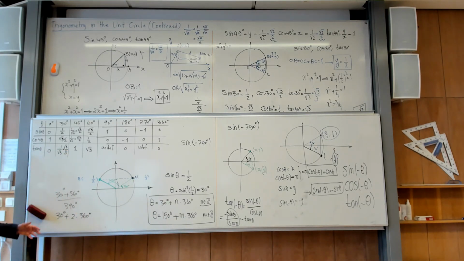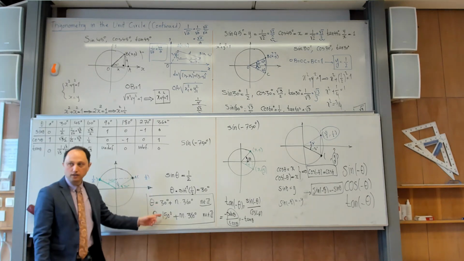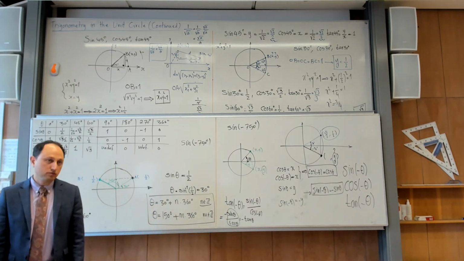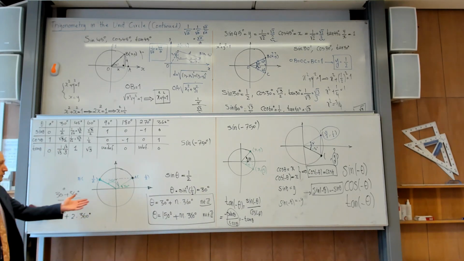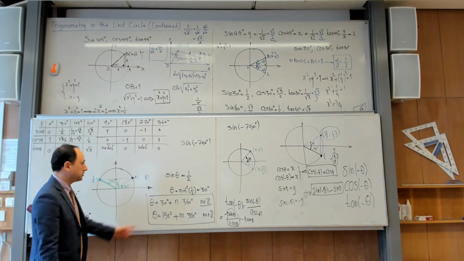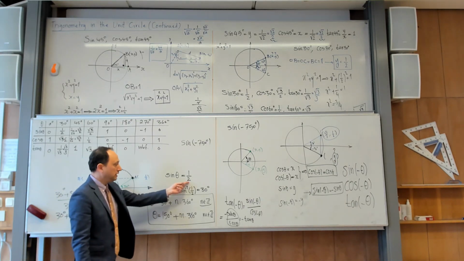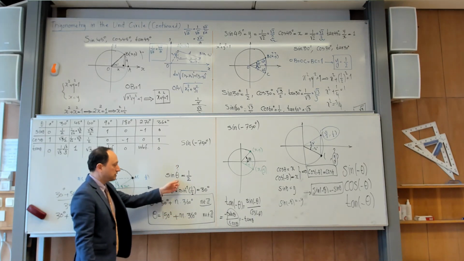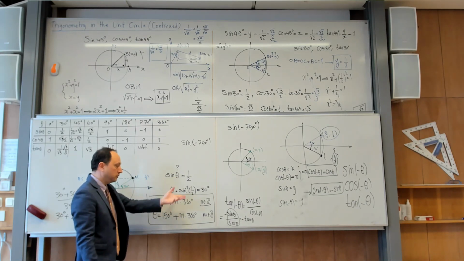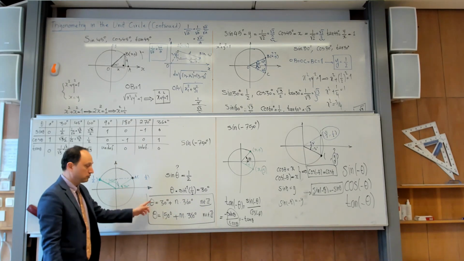So there are infinitely many trigonometric angles whose sine is equal to 1/2. But there are two main ones, if you like to call them main ones, 30 and 150. But how many more are there? Infinitely many, yes? So this is the next lesson that I will teach you. This is called a trigonometric equation. If I ask you find theta, it means that you are facing an equation. And then if I ask you find all possible values, which is implicit in the word solve, then what I expect you to write is this.